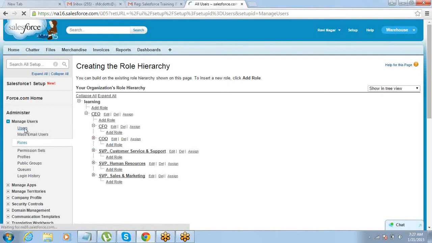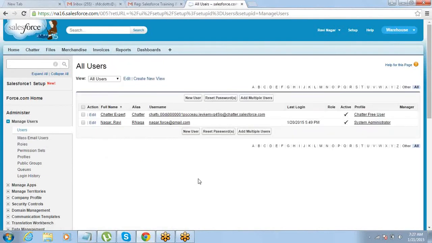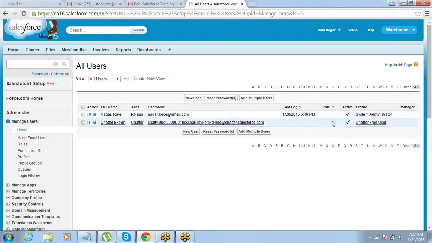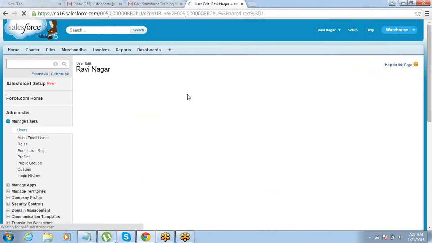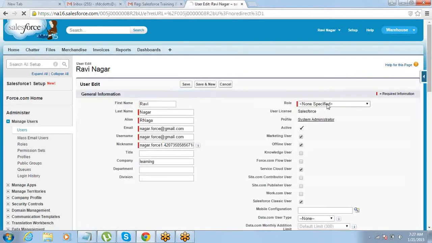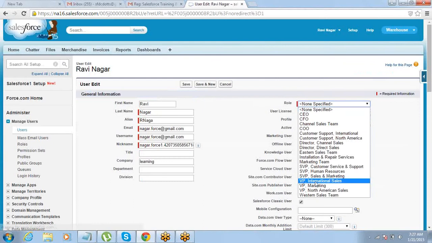Now once you go to a user, you'll see there is a field on the user called role. Right now there is no role assigned to the users. You can go to the user, click on edit, and then you can define the role for that user.